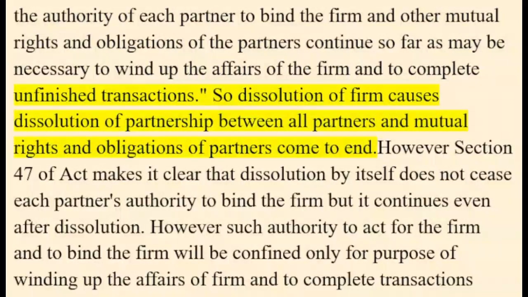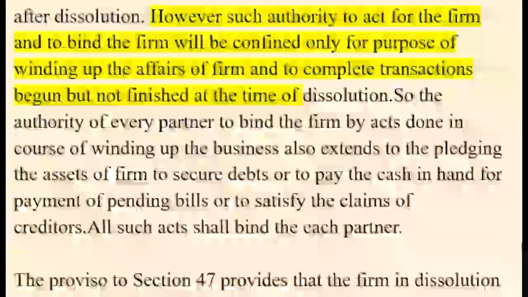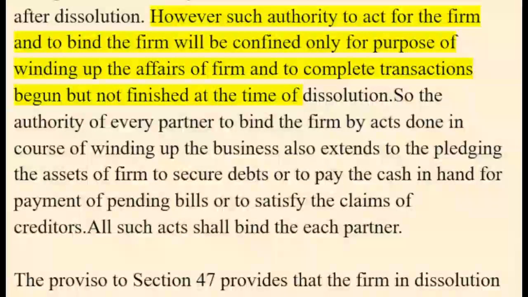So dissolution of a firm causes dissolution of partnership between all partners and mutual rights and obligations of partners come to an end. However, Section 47 of the Act makes it clear that dissolution by itself does not cease each partner's authority to bind the firm, but it continues even after dissolution. However, such authority to act for the firm and to bind the firm will be confined only for the purpose of winding up the affairs of the firm and to complete transactions begun but not finished at the time of dissolution.